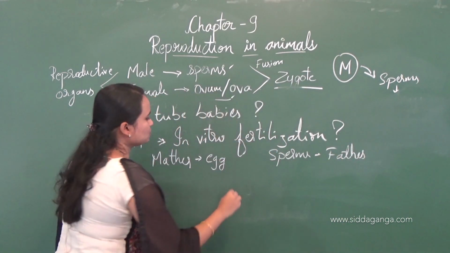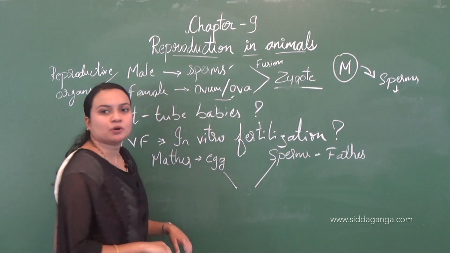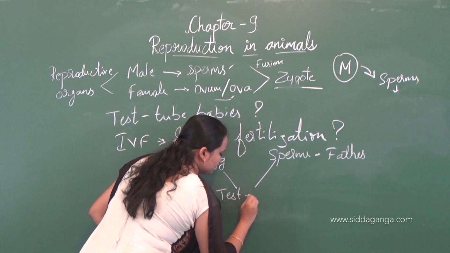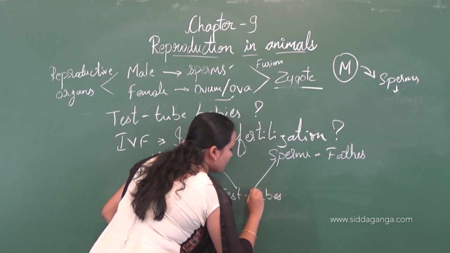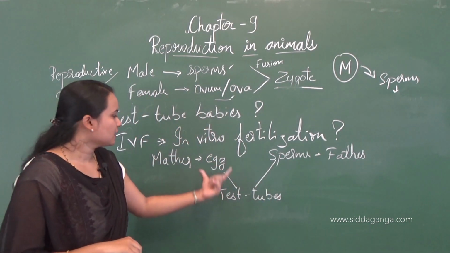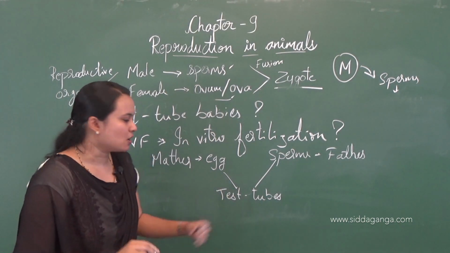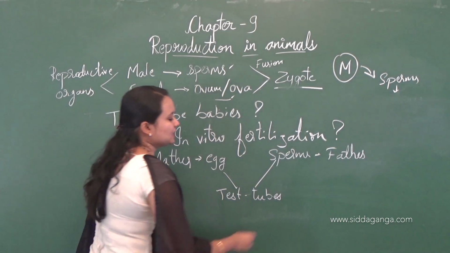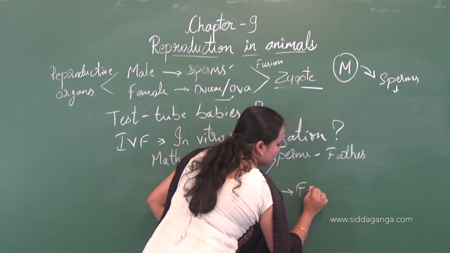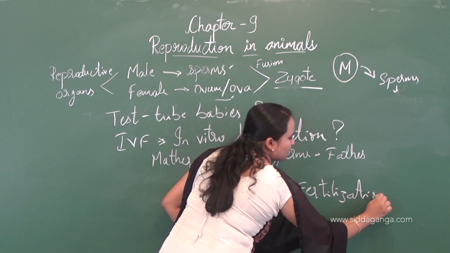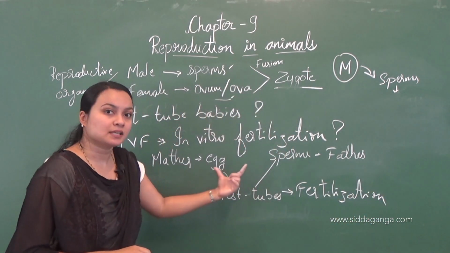These two, the egg and sperms, are kept in the test tube for some hours, because fertilization may take place in the test tube.